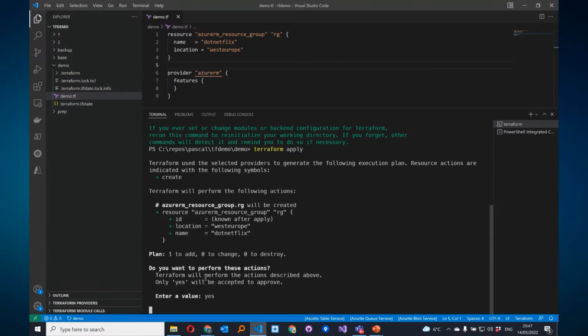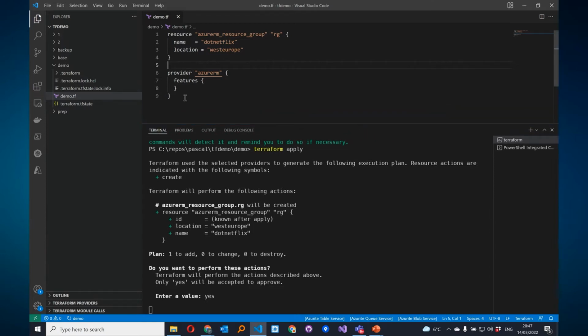And then when this is applied, well, we have a resource group in Azure. I am not going to show the resources in Azure because that is not important for now. We are focusing on Terraform now. At this moment, I've specified both these configurations in one TF file.